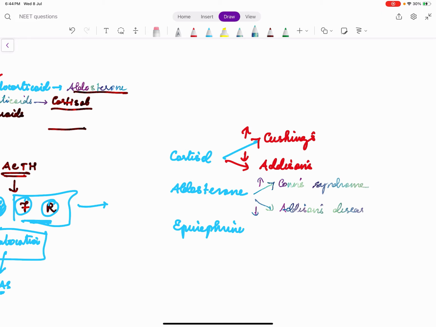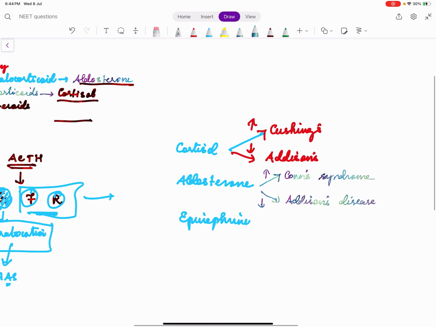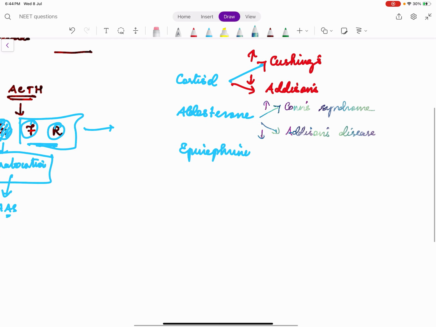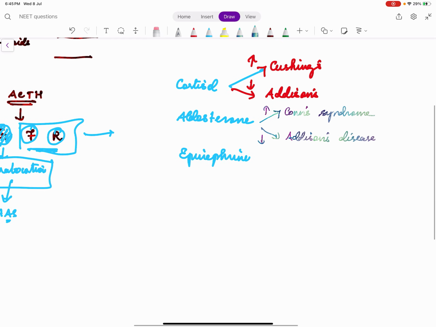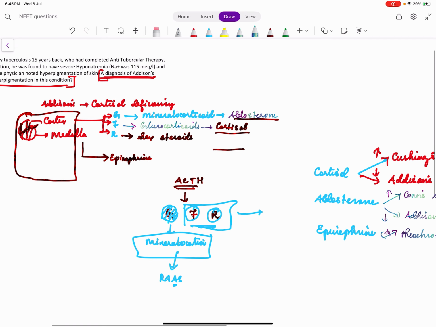So the thing is, when the adrenal gland is destroyed, obviously everything is going to be lost. But since the zona glomerulosa, zona fasciculata and zona reticularis are 3 different parts, the hypersecretion can come differently. And epinephrine excess, you know the disease, pheochromocytoma. Deficiency is the same.